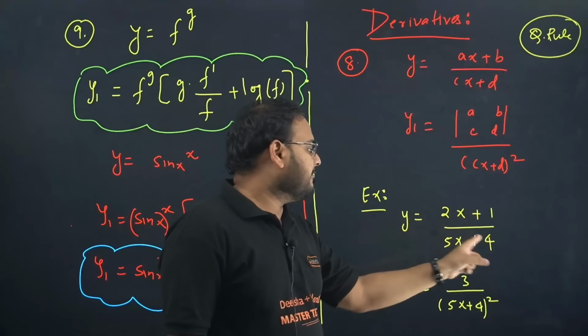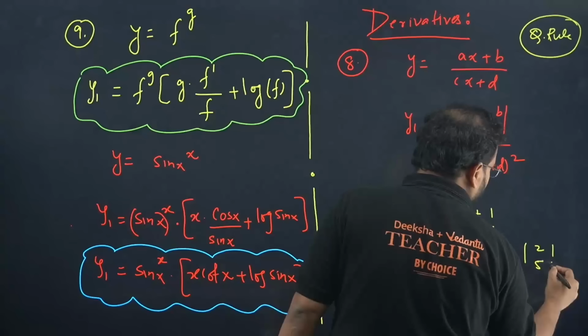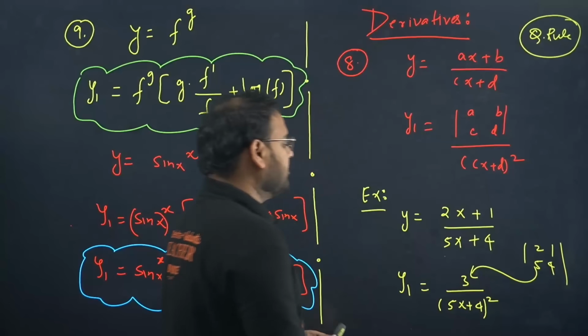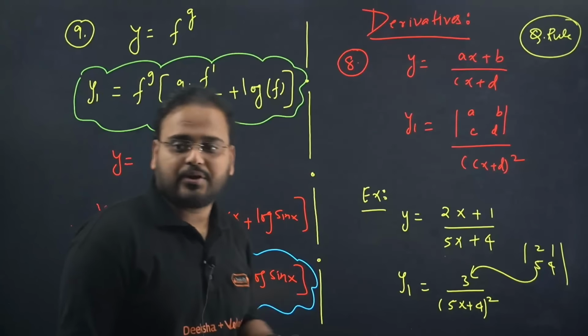So 2, 1, 5, 4. Find this value please from here. 2, 1, 5, 4. 8 minus 5, how much is that? 3, sir. 3 upon 5x plus 4, the whole square is the trick over here.